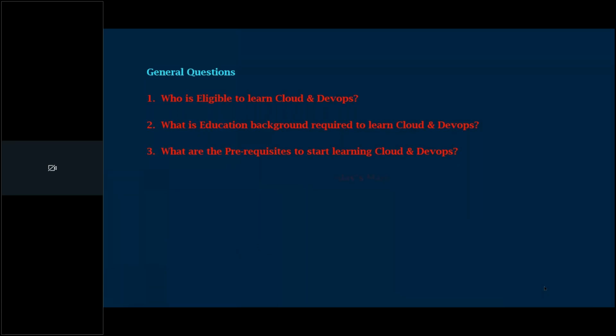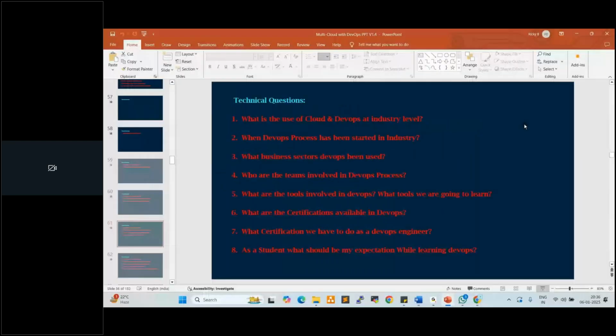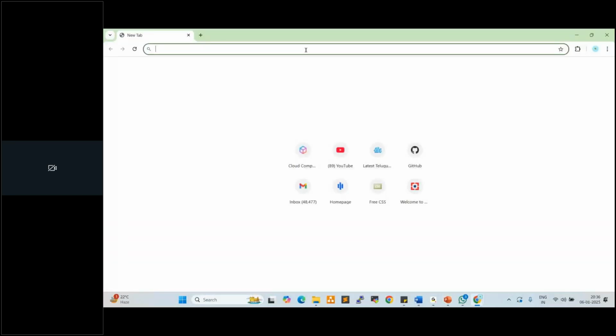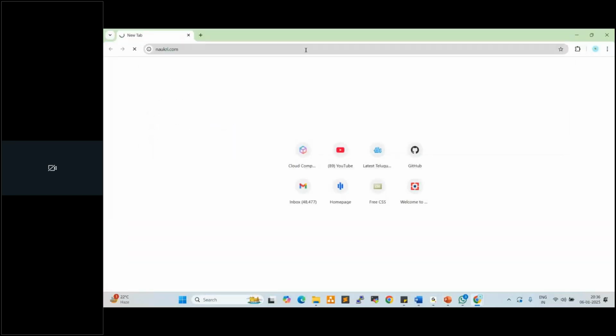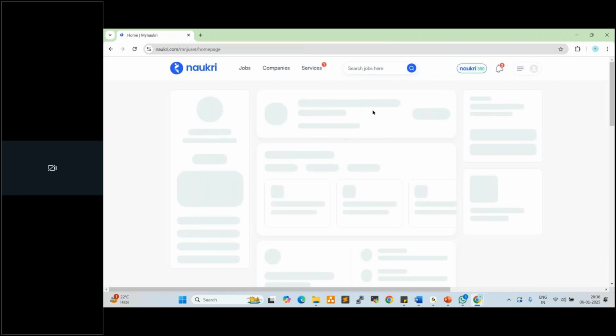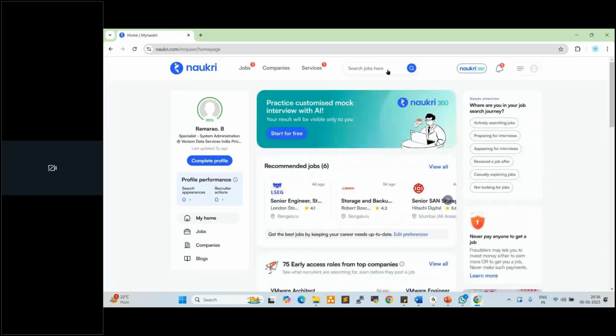Fine. Next question here is, what are the job opportunities in today's market? This is very, very important. So let us go and check the jobs in Naukri. You can search here, DevOps.